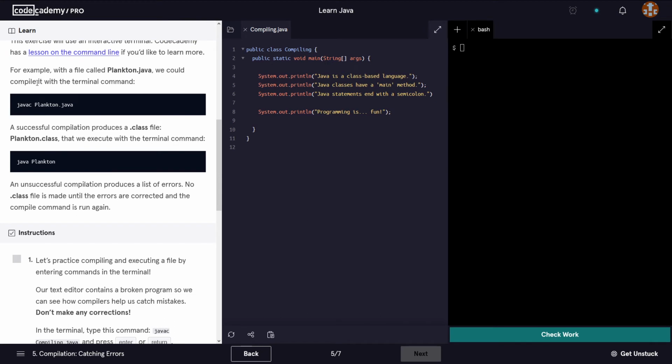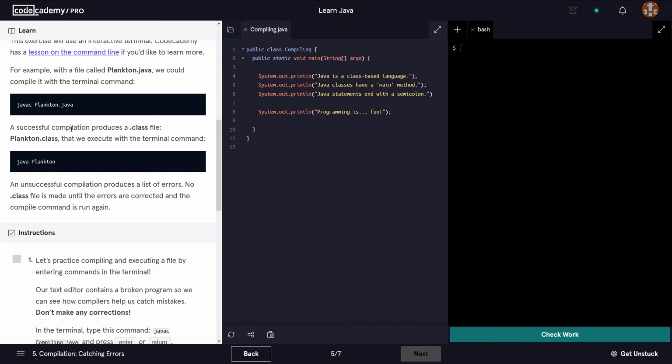Okay. For example, with a file called Plankton.java, we could compile it with a terminal command, javac, and then the name of the file followed by the .java extension. So javac Plankton.java.